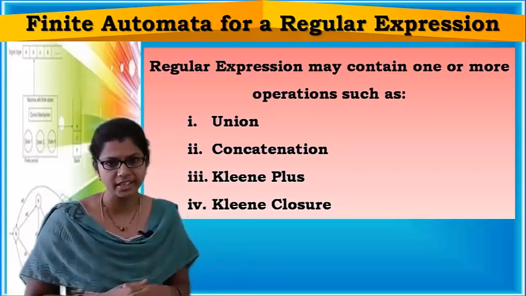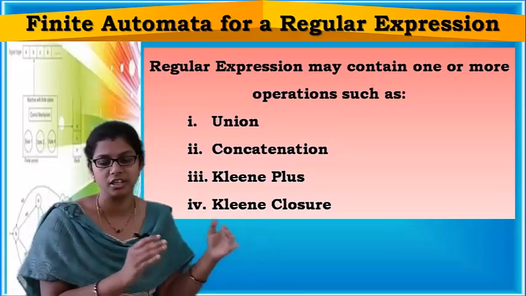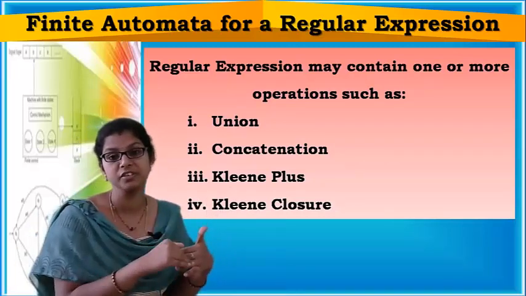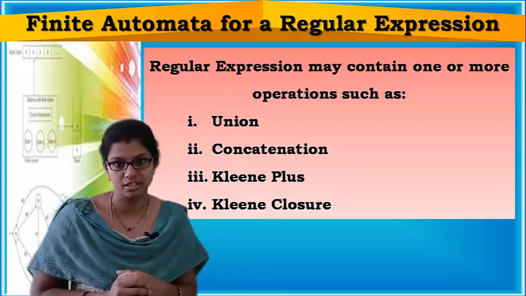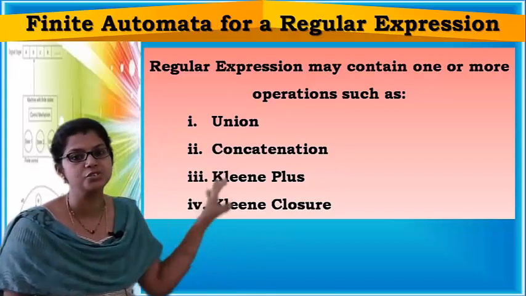So before getting into the actual construction of finite automata for a regular expression which will contain one or more operations, first let us see finite automatas individually.